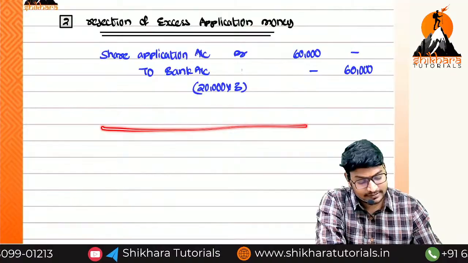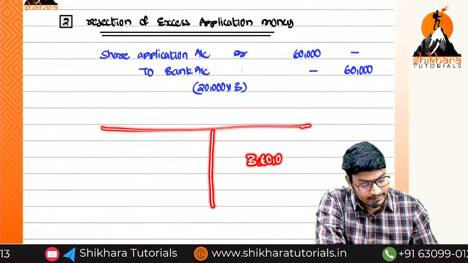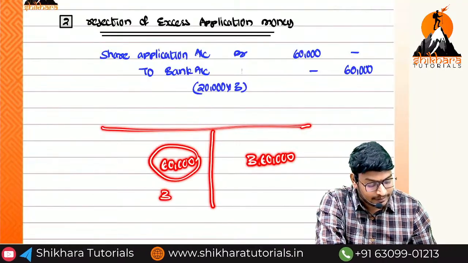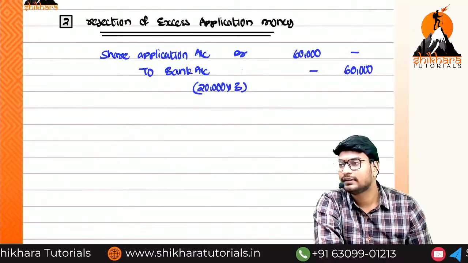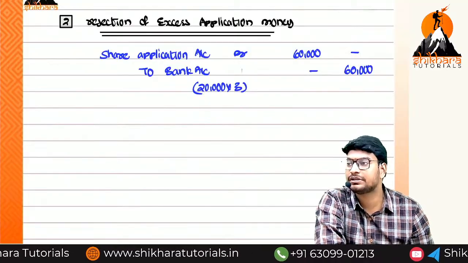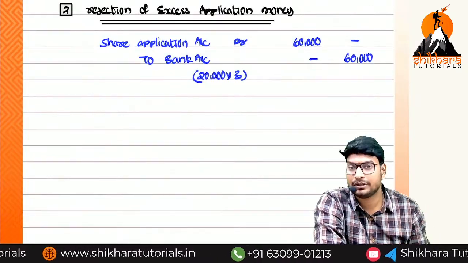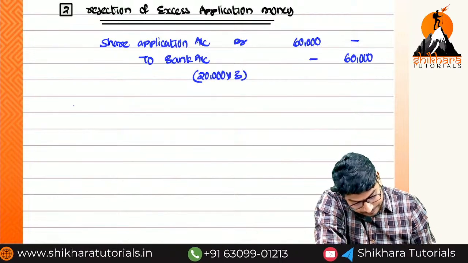Yes or no? Imagine this is a share application account credited with 3,60,000 and debited with how much, ma? 60,000. The balance will be transferred to which account, ma? Share capital account. What is the entry? Share application account debited to share capital account. So write that one also, and remaining entries I am not going to post because you know. So what is the fourth one, ma? Third one.